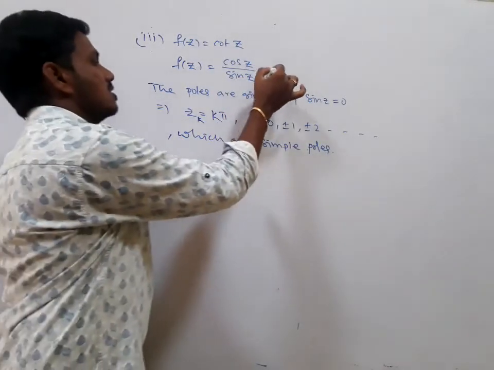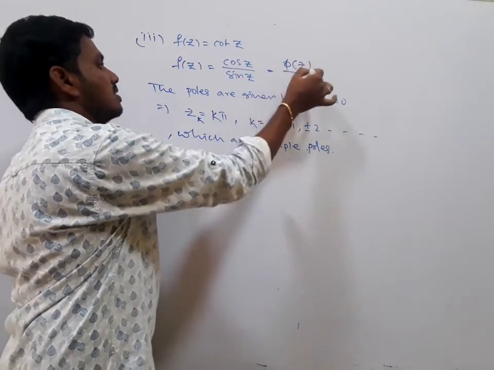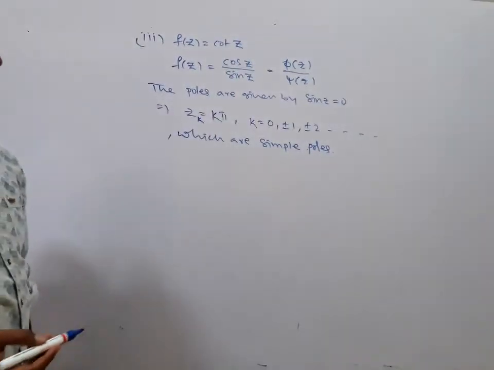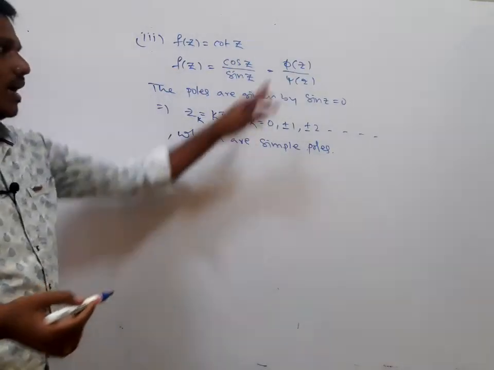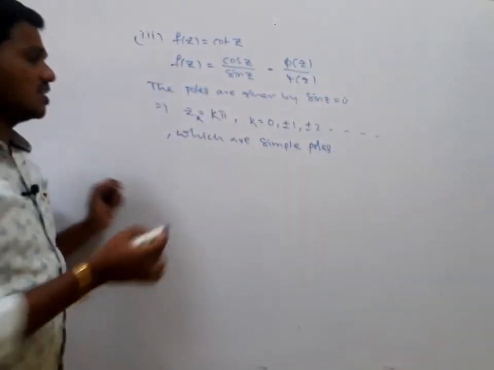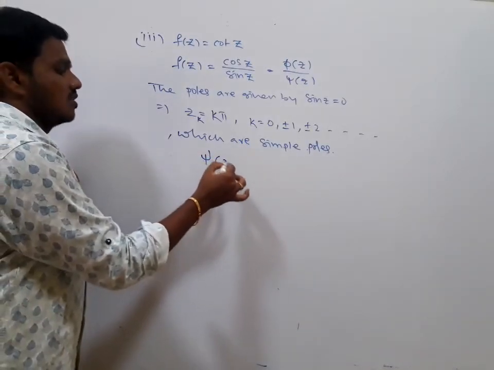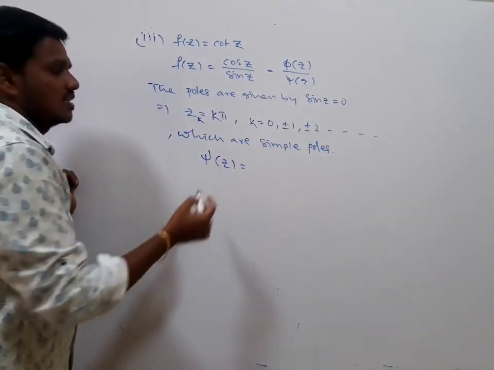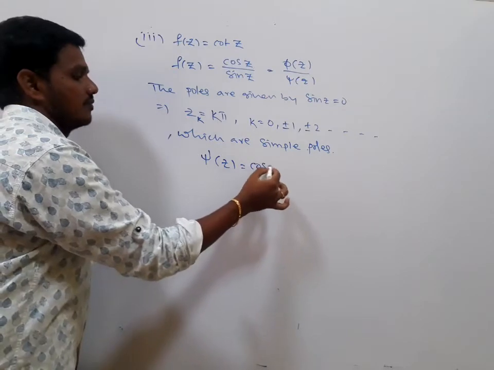In the form of f of z equal to phi of z divided by psi of z, with these values phi of z, cos z, is not equal to 0 and psi of z is equal to 0. Psi of z is sin z, so psi dash of z is cos z.